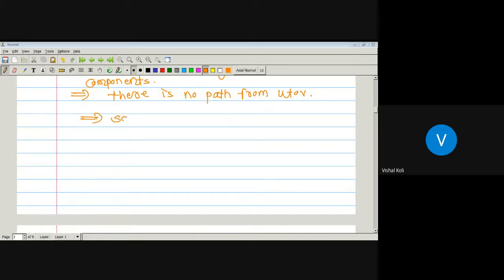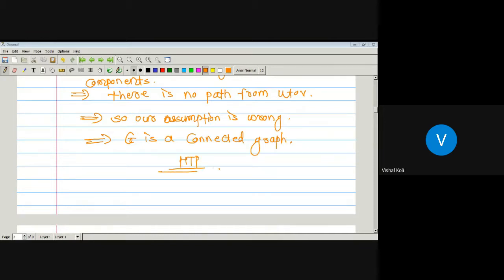So our assumption is wrong. That the graph G is not connected is not possible, which implies G is a connected graph.